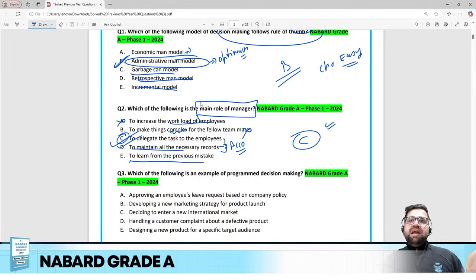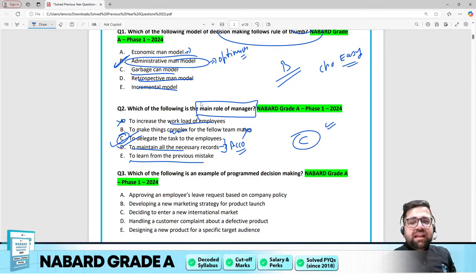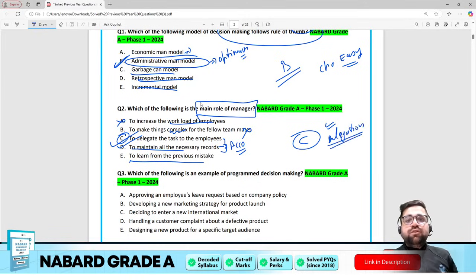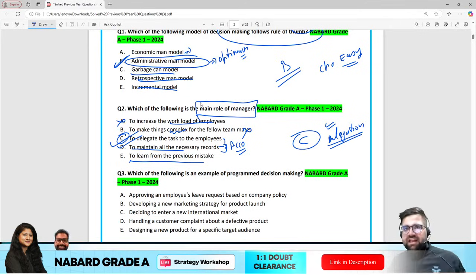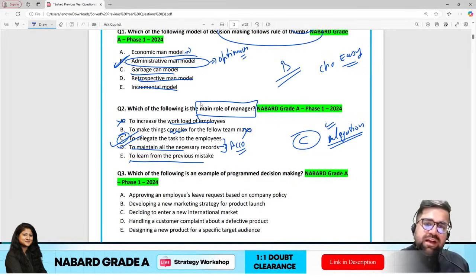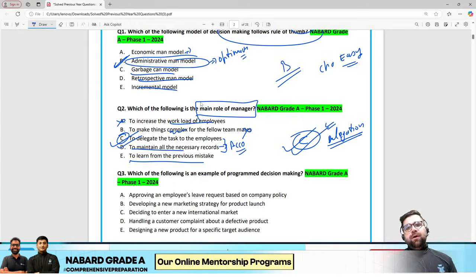A manager manages the work by delegating it. Delegation basically means to shift the work. So if a manager has multiple tasks with him, he will delegate, he will shift the work across the entire team. Therefore the correct answer to this particular question will be option C.